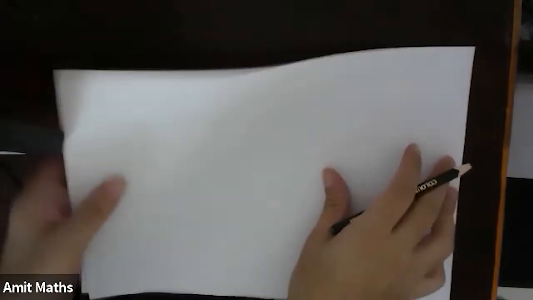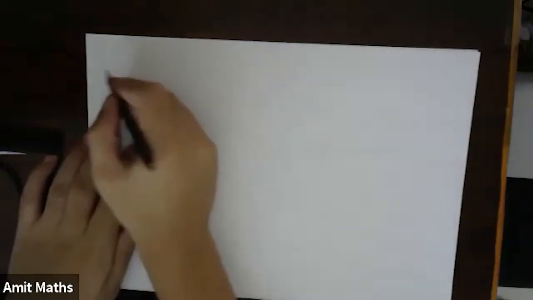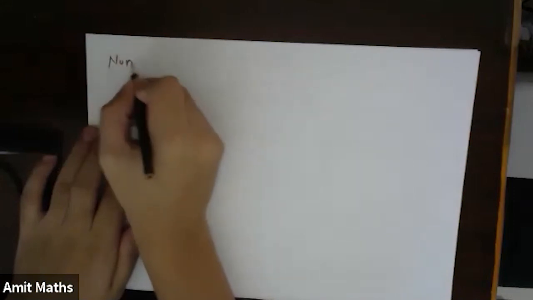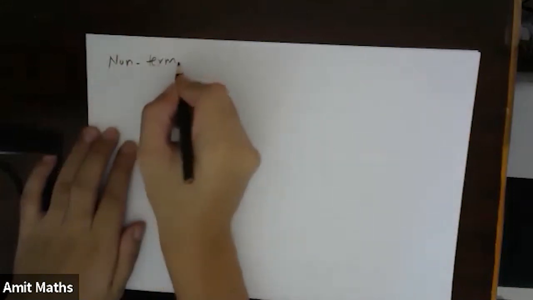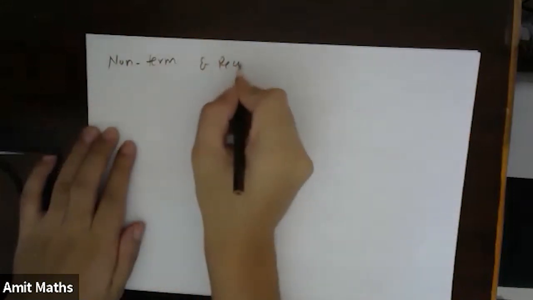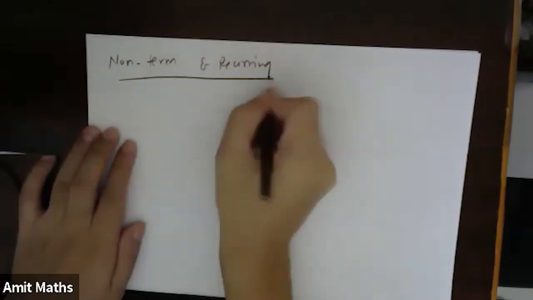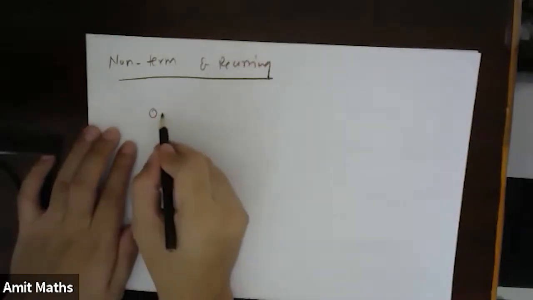Okay, see, the trick is: if you come across any such number which is non-terminating and recurring, for example, 0.3 bar.